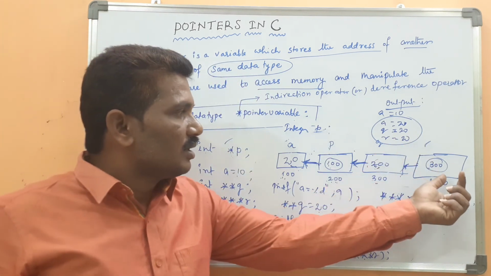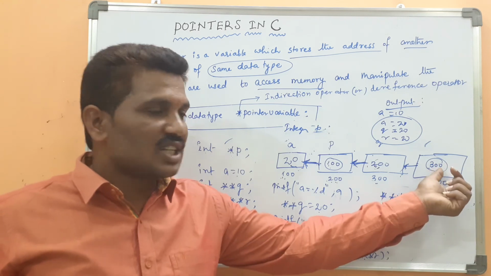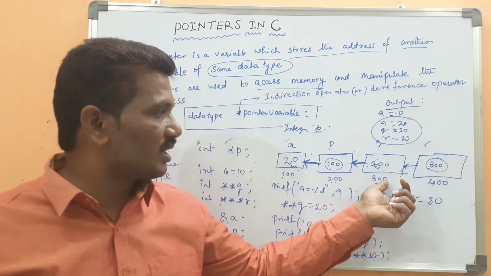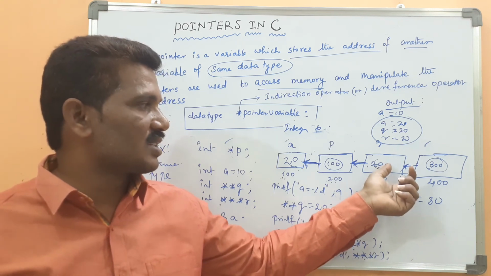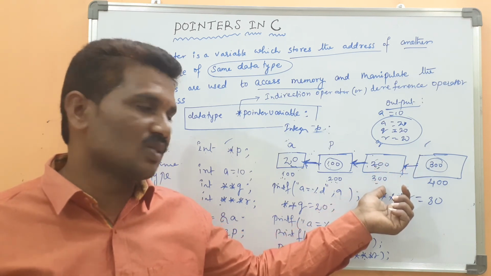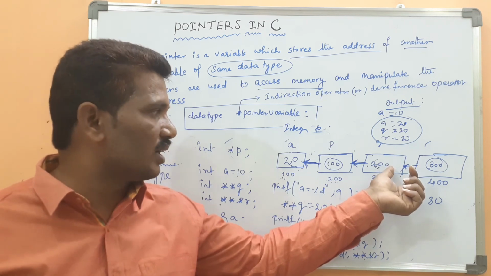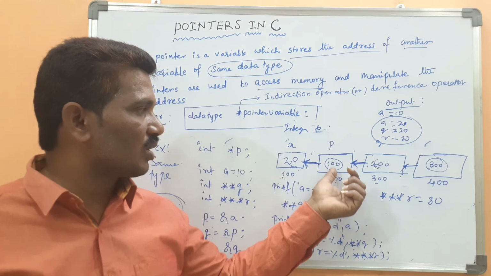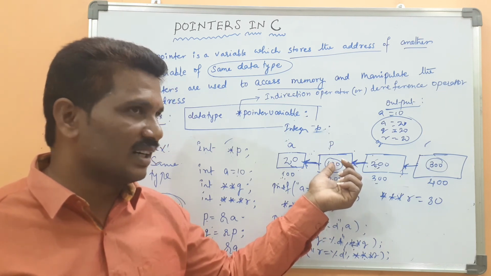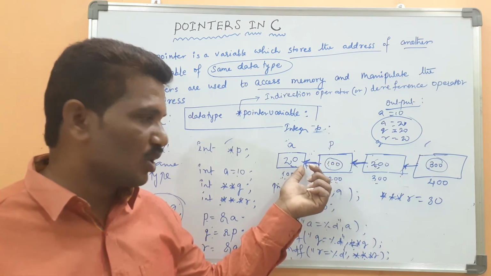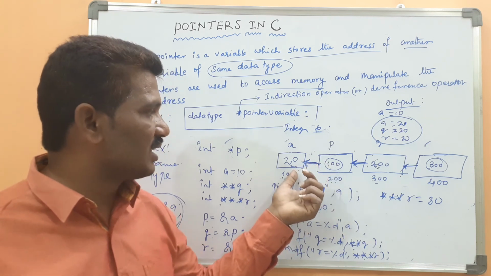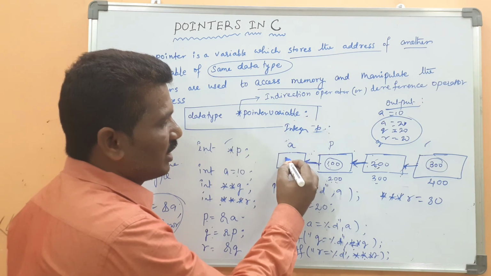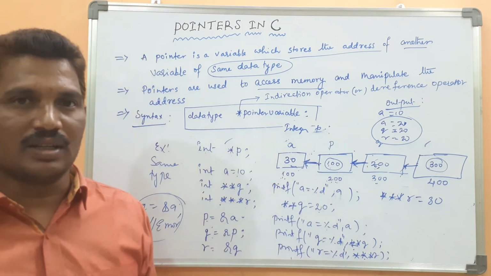Then triple star represents this address. Then control comes to the address location 300. Again, what is there, a value or an address? An address will be there in the address location 300. What is the address? 200. Then control comes to here. What is the address in the 200 location? It is also a pointer variable. Then 100. Then the pointer variable points to the integer variable at 100. What is the value there? It was previously 20. It is overridden by 30.